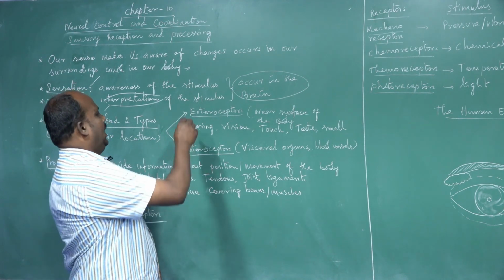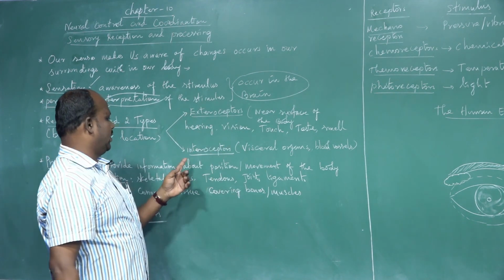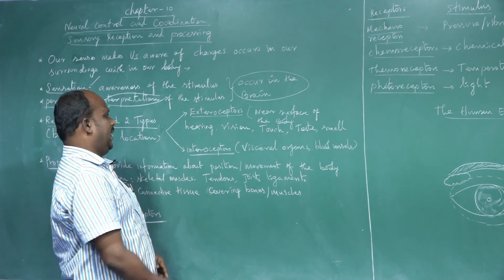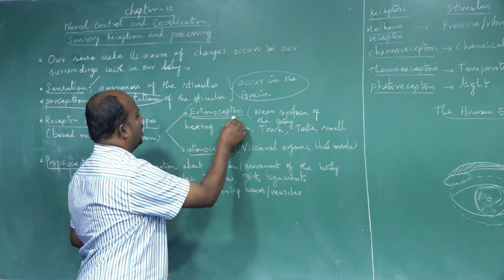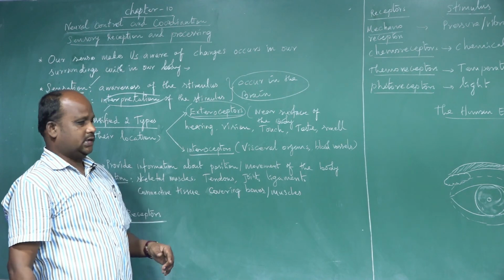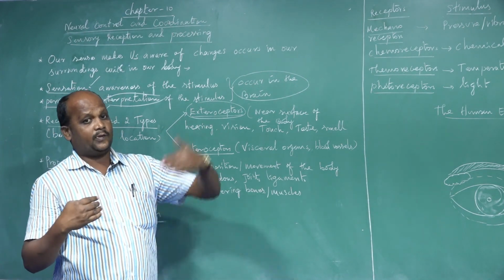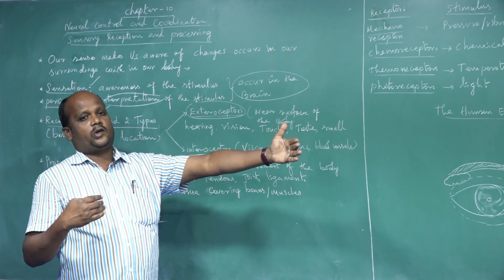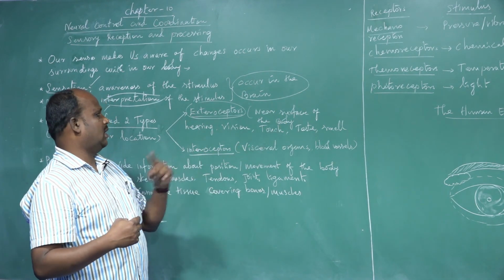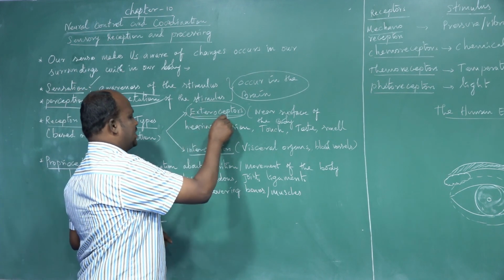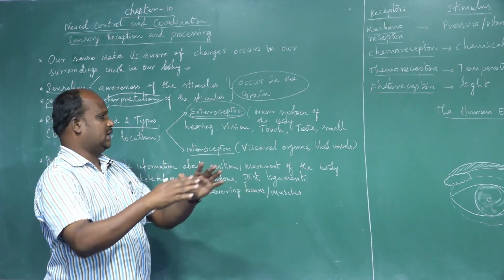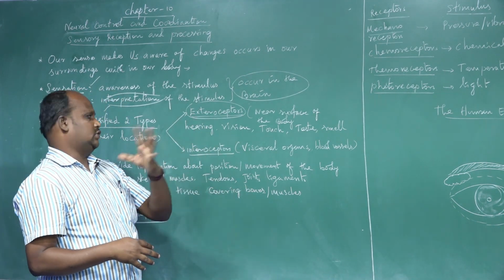One is the exteroceptor and the second one is the interoceptor. Extero means the external part of the body. The sense organs that easily communicate with external surrounding stimuli are called exteroceptors, which means externally located sense organs.